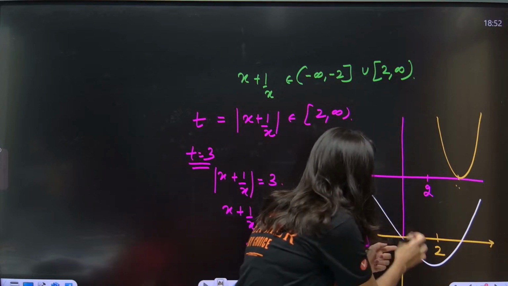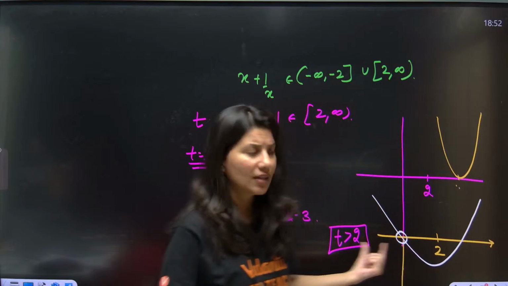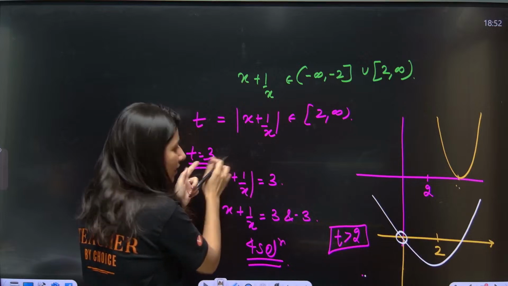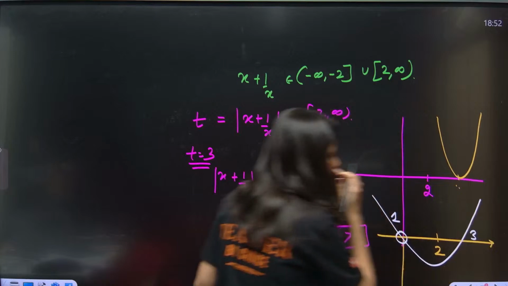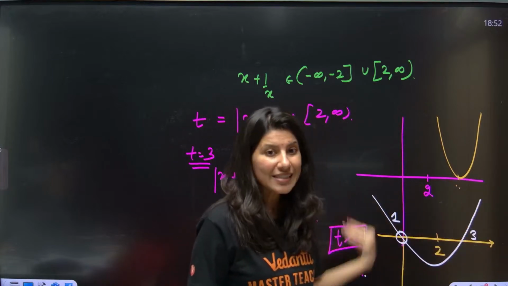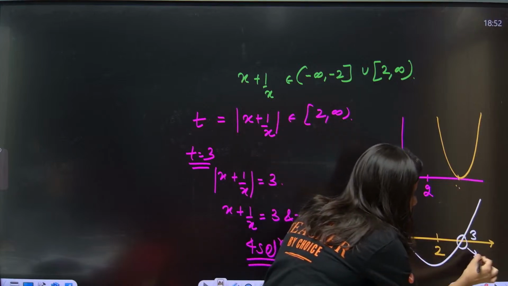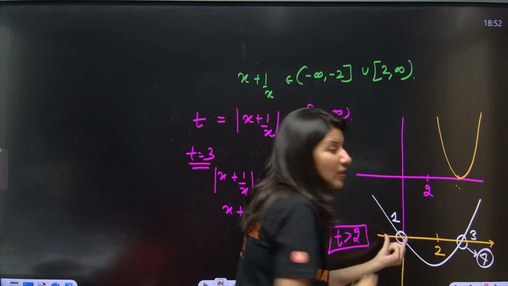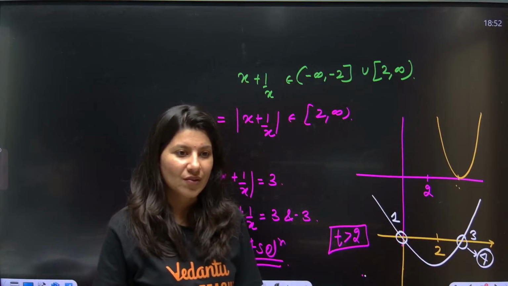Suppose one root is 1, one root is 3. So a root which is greater than 2 will give you 4 solutions, and a root which is less than 2 will not give you any solution.